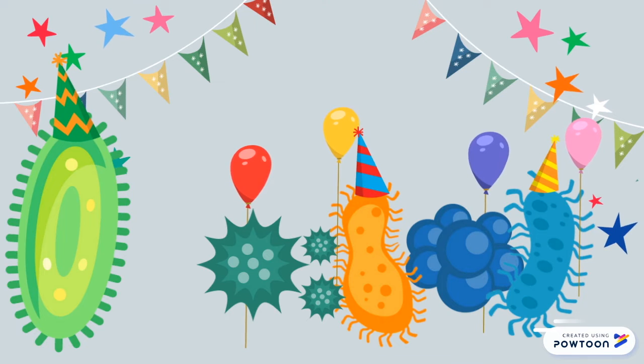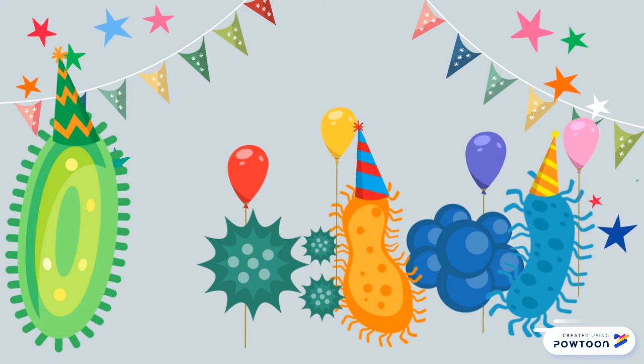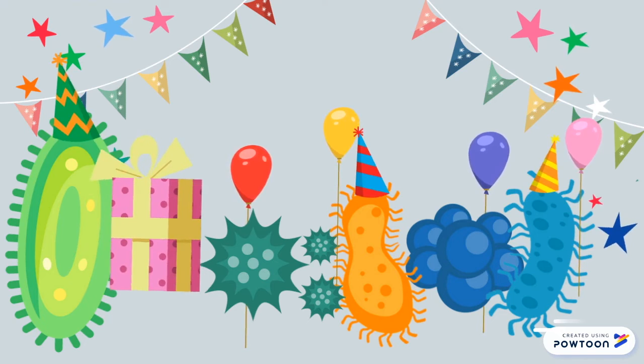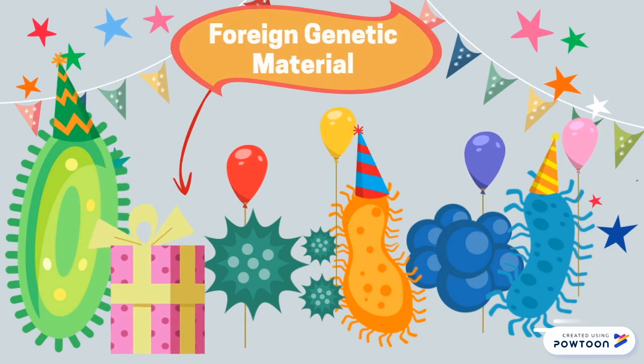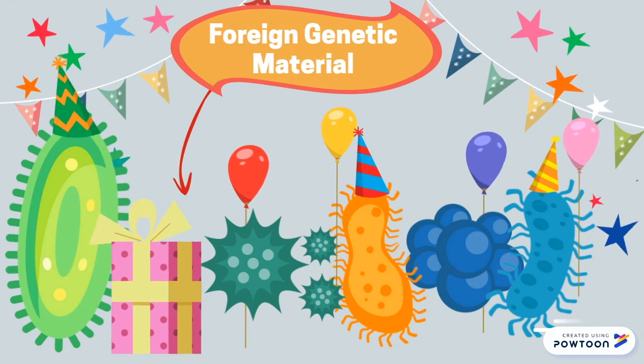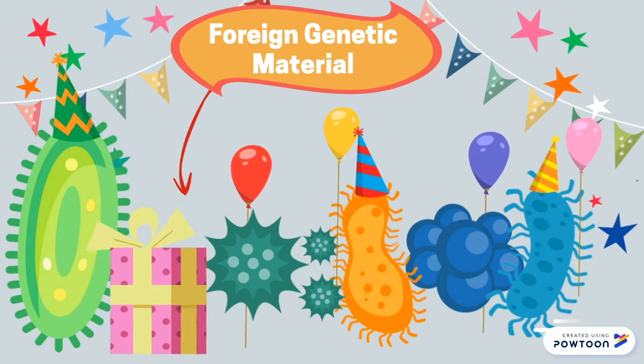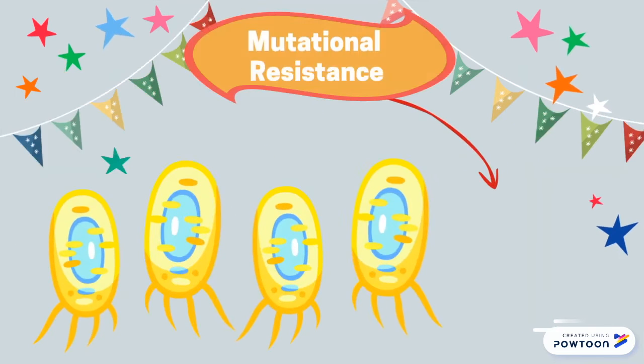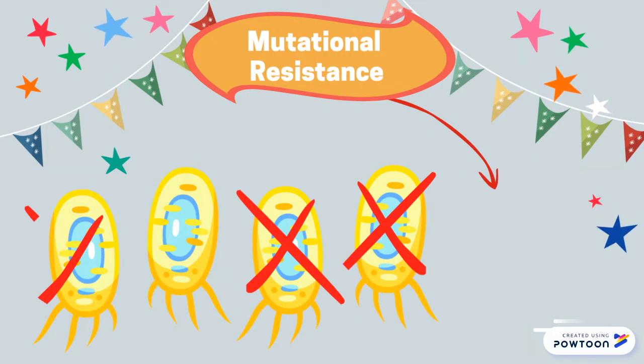Antibiotic resistance arises from 2 major mechanisms. First, the acquisition of foreign genetic material that codes for resistance. This typically occurs through horizontal gene transfer, which is a predominant driver of bacterial evolution, as well as acquired antibiotic resistance. Second mechanism is mutational resistance.